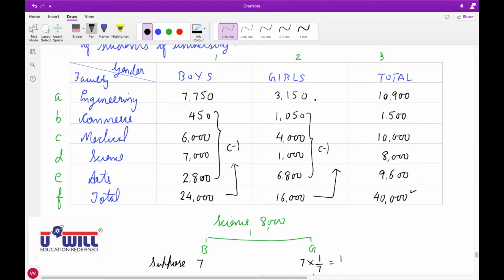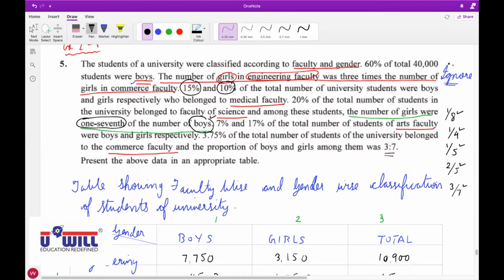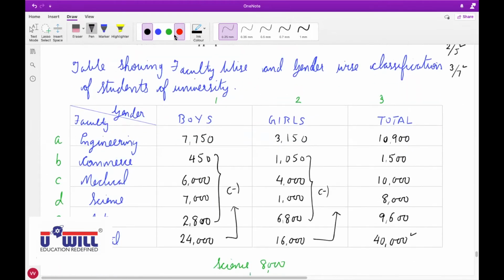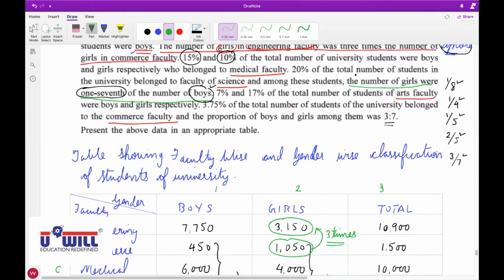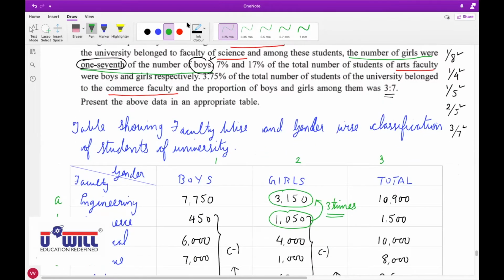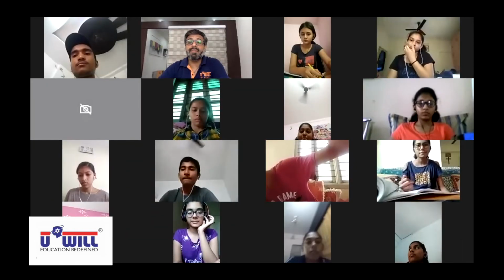Correct. Now this information that I told you, ignore it, just cross verify it. This information is not to be used, but cross verified. They say the number of girls in the engineering faculty was 3 times the number of girls in commerce. See how many girls are there in commerce, 1,050. How many girls are there in engineering, 3,150. Is the number of girls in engineering 3 times the number in commerce or not? So it is just to cross verify that this information is right. Otherwise, it has no other relevance in solving the answer. Okay, thumbs up. Did everyone understand this question?